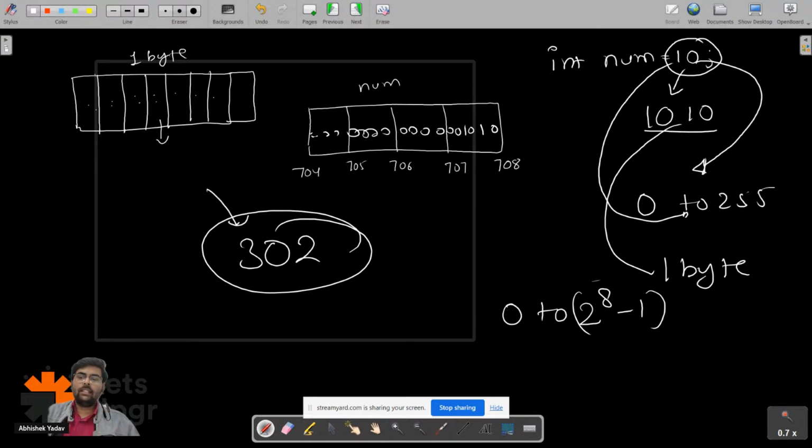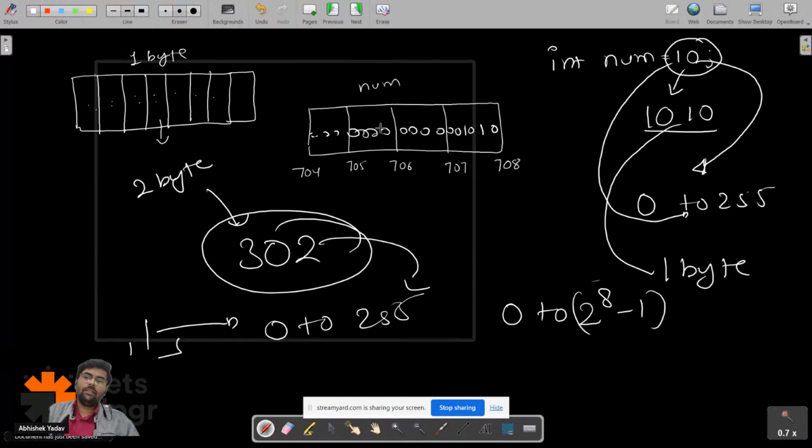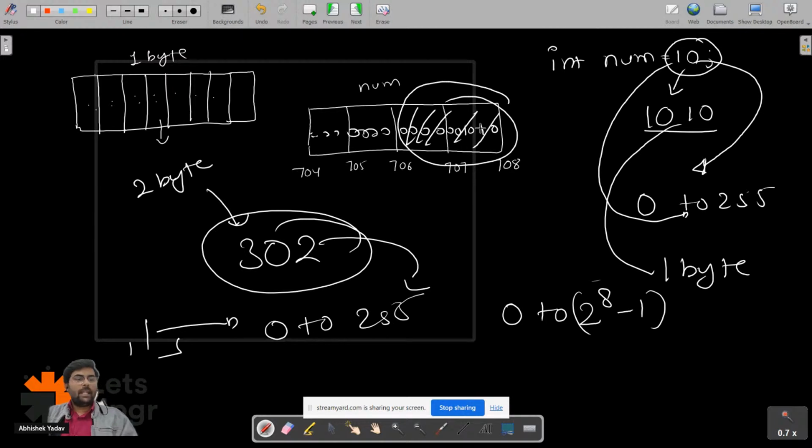Sushant is correct here. We will need 2 bytes here. 1 byte means the numbers from 0 to 255. If I want to store 302, 302 is greater than 255, so I need 2 bytes, right? Behind the scene, 4 bytes get allocated, but the information is stored inside the 2 bytes, right, everyone? So like this, the data is stored behind the scene.